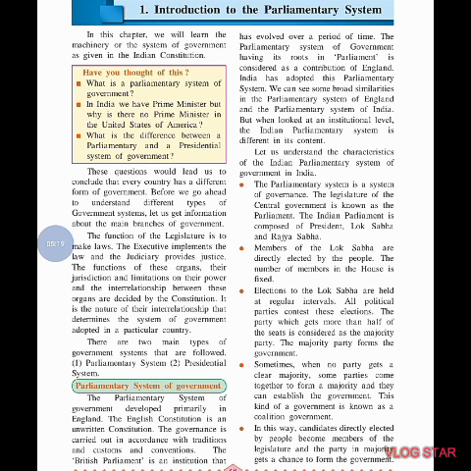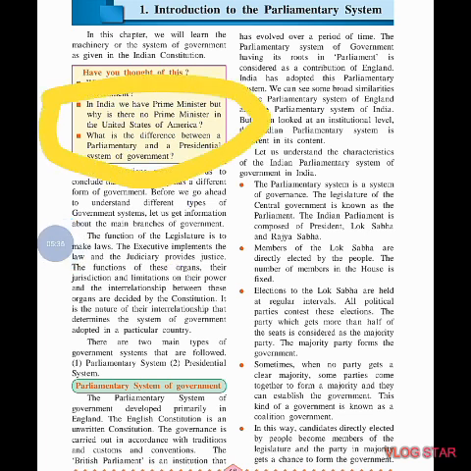There are two main types of government systems that are followed: the parliamentary system and the presidential system. So now you are going to become familiar with these two. Okay, in India we have one of them, and the second one is also there. We are going to become familiar with it.